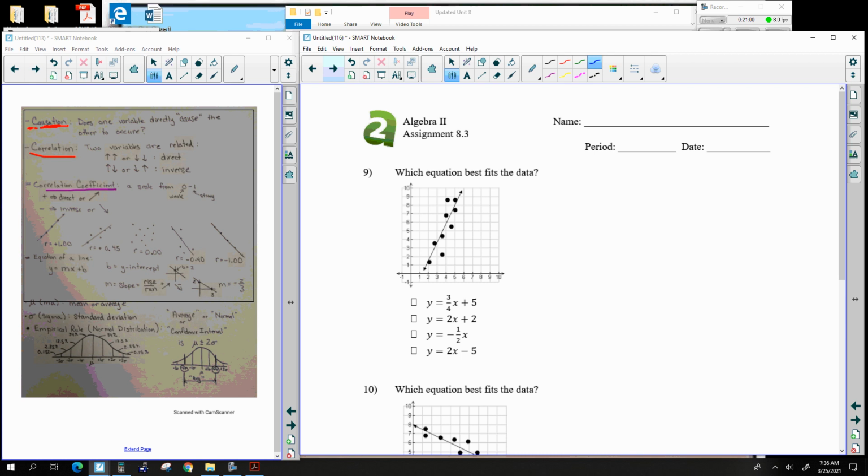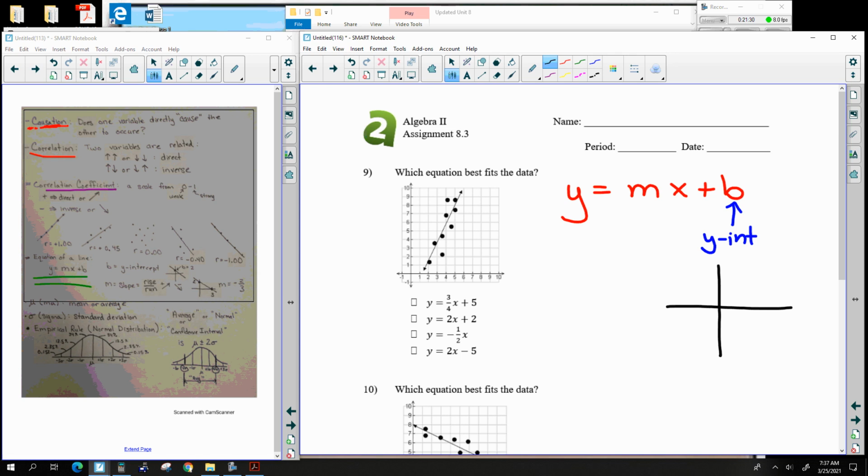Okay, last but not least is which equation best fits the data? And that's kind of like the bottom portion of this formula sheet right here. To really get this, you have to pretty much understand the equation of a line. So y is equal to mx plus b. All right, let's begin with b. B is the y-intercept of a line.